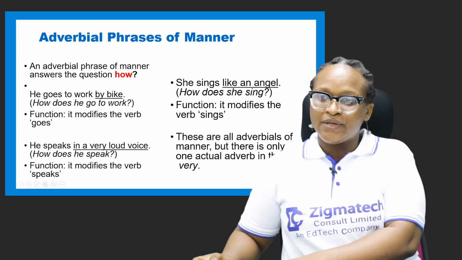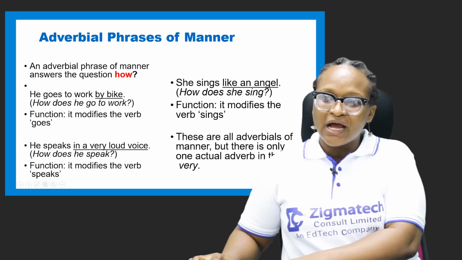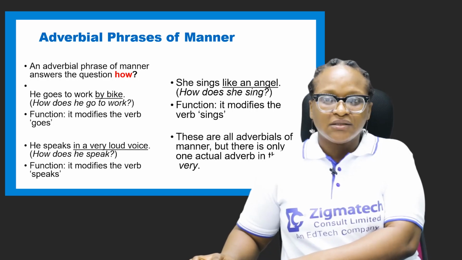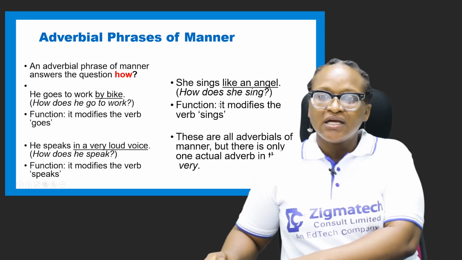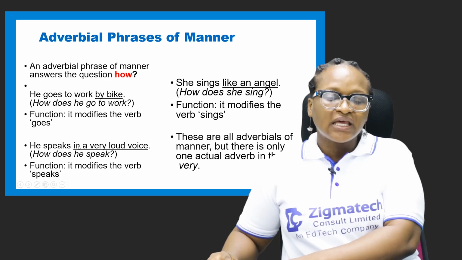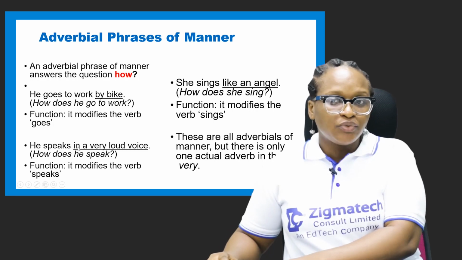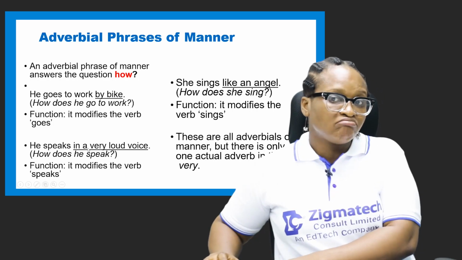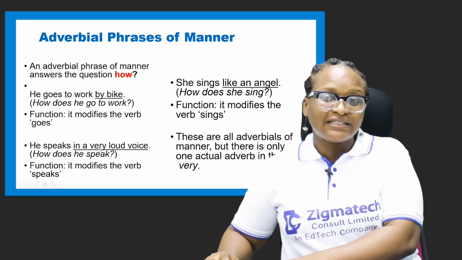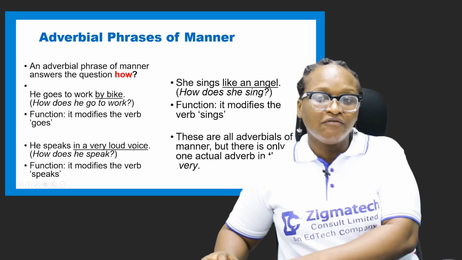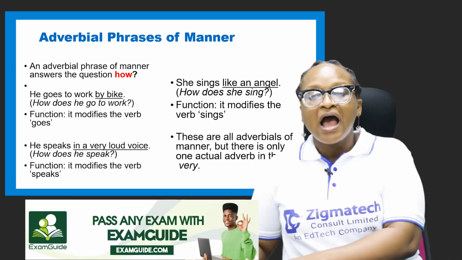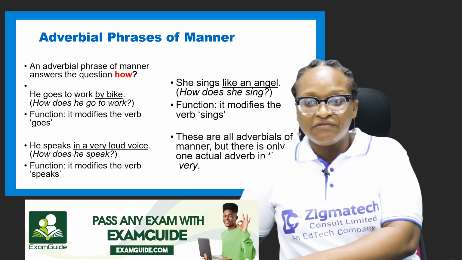Alright, these are all adverbials of manner, but there is only one actual adverb in there, that is very. In all these sentences we have just one adverb. By, it's a preposition. Bike is a noun. In the second example, we have in. In is a preposition. A is an article, an indefinite article. Then we have very, that's an adverb describing the voice, very loud. Loud is an adjective. Remember we said that adverbs are words that modify what?